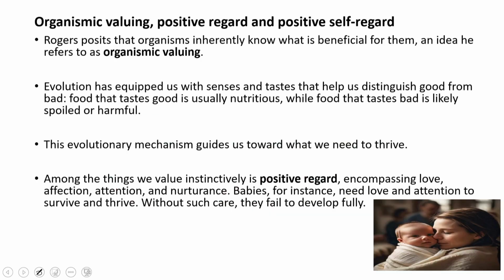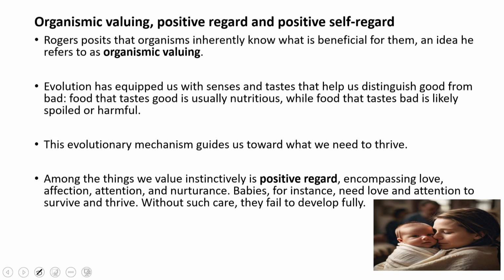Carl Rogers also talked about other concepts which are related to the self-actualizing tendency, which will connect all these concepts together in the model later. First, let us discuss the meaning of all these concepts. After the self-actualizing tendency, Rogers also talked about concepts like organismic valuing, positive regard, positive self-regard. What is the meaning of these concepts? Let us see one by one.